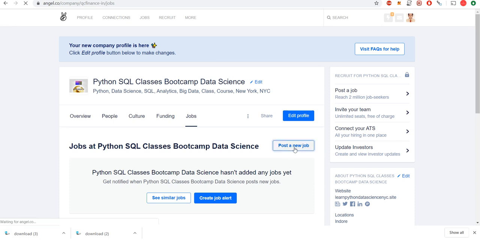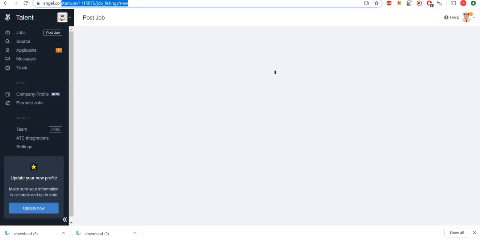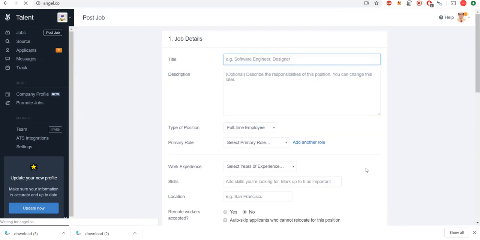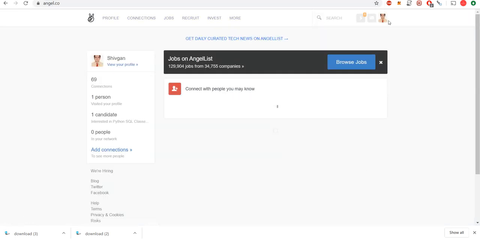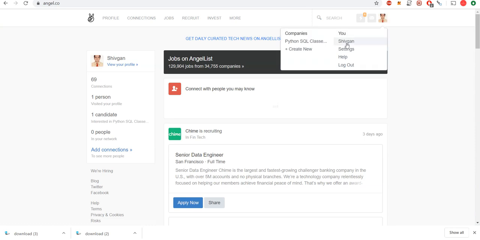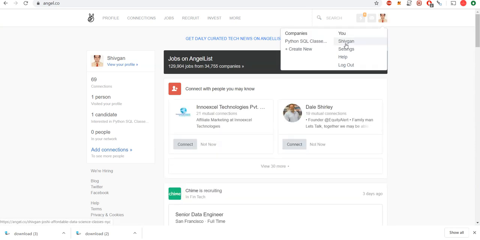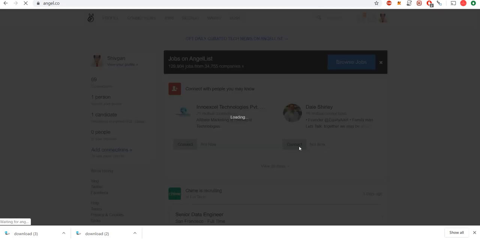So if you want to post a job, you have to first open angel.co, the homepage. After that, you have to log in into my account. I'll give you the username and password, but it's shivgan at qcfinance.in and I'm going to send you the password.